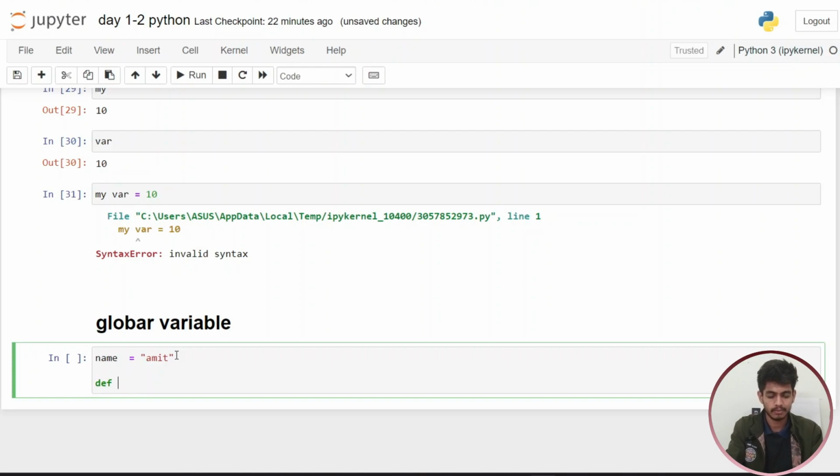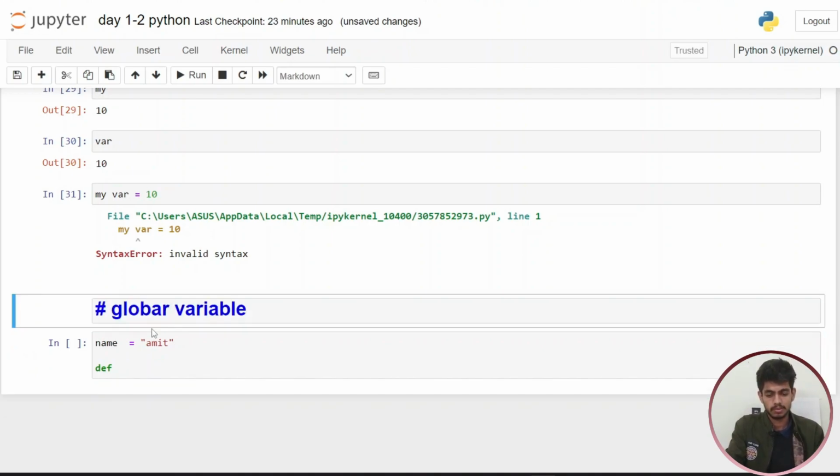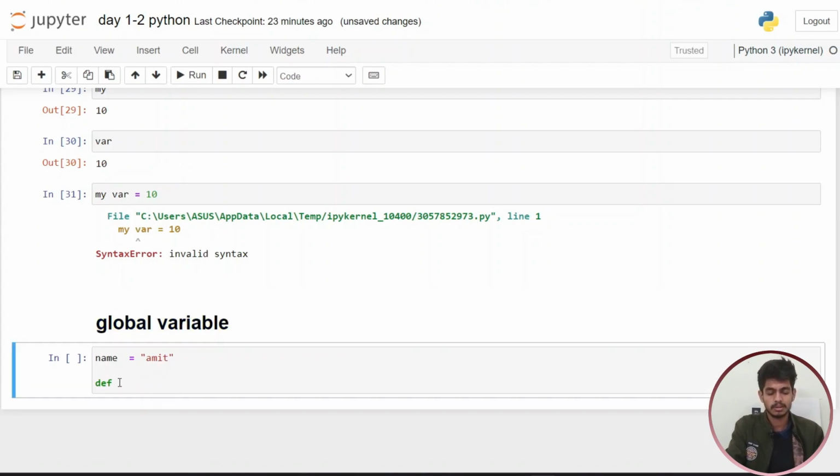After that we are declaring one function with the help of the def keyword. In the upcoming videos, we will learn about the concept of functions, loops and all, but in this one we are clearing the concept of global variable. The spelling of global is wrong, so I just change this. So this is correct. Def will make a function. Our function name is my fun.